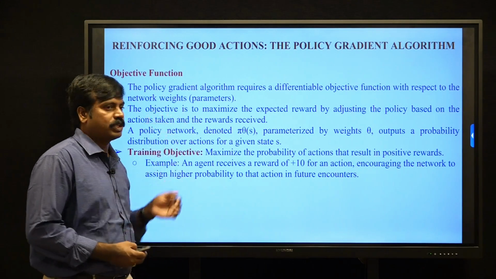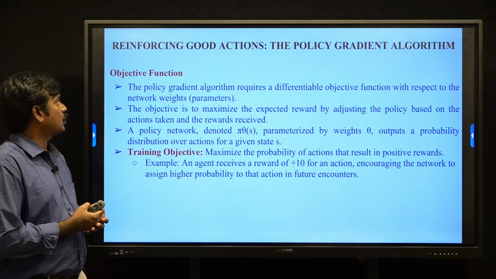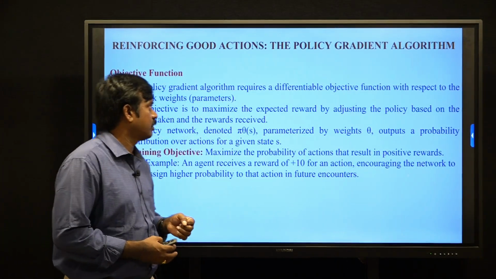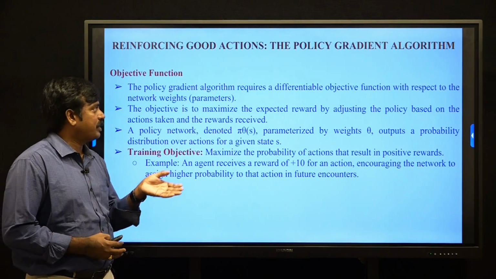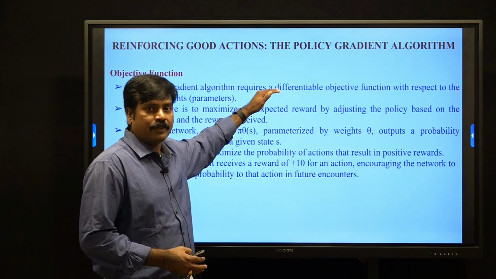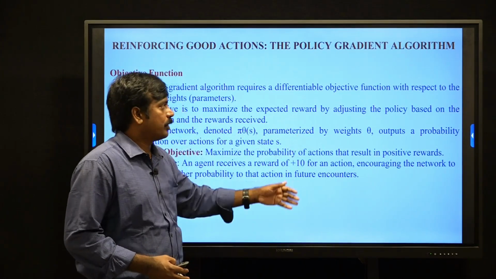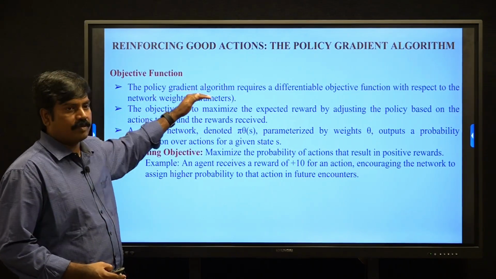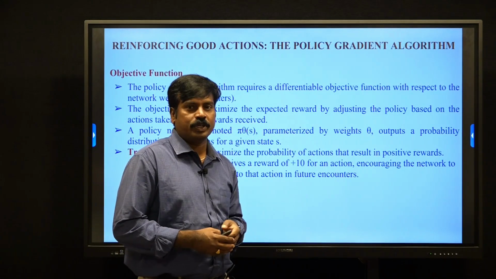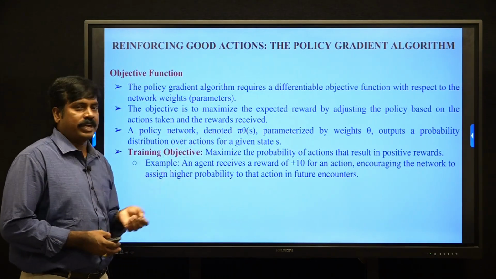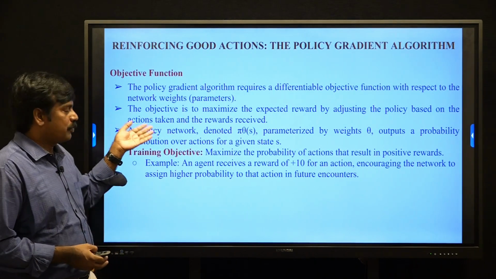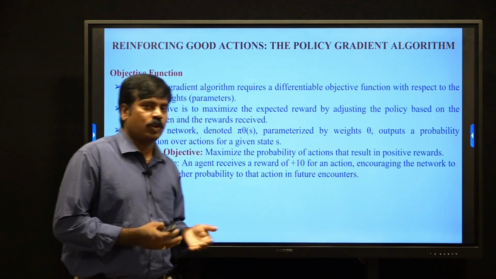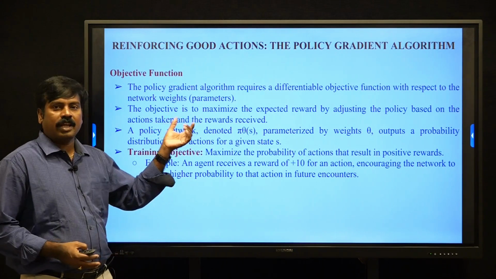The first one is the objective function. The main objective in reinforcing good actions by using the policy gradient algorithm is to define an objective that is a differentiable objective function with respect to the policy network weights. The objective is to maximize the expected rewards by adjusting the policy based on the action taken and the rewards received.